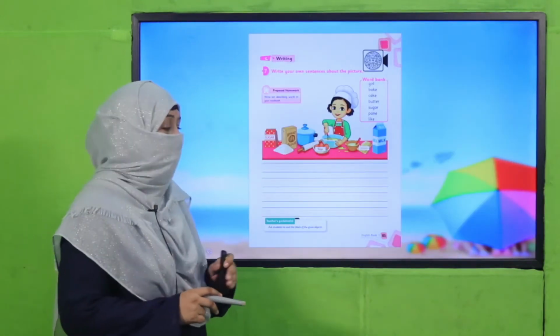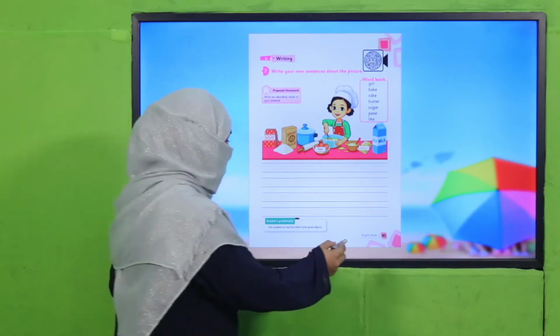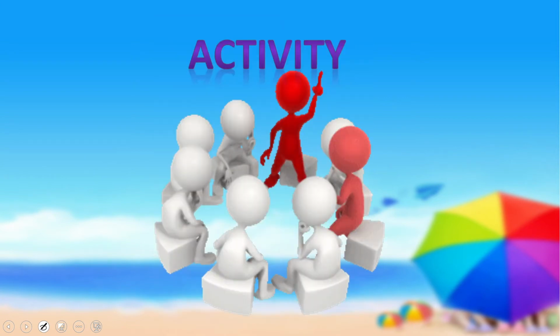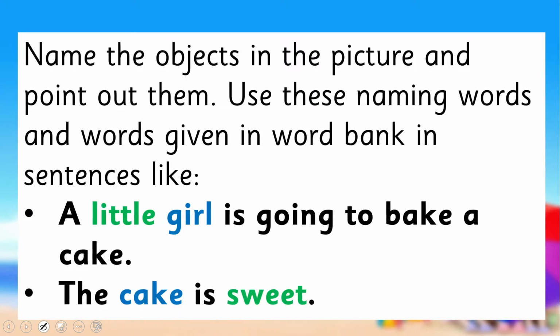Now all of you open your book on page number 85. And we are going to do an activity about this page. Open your books and let's do an activity. What the activity is?